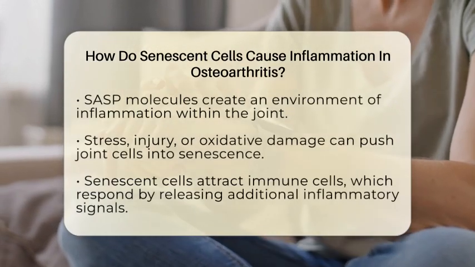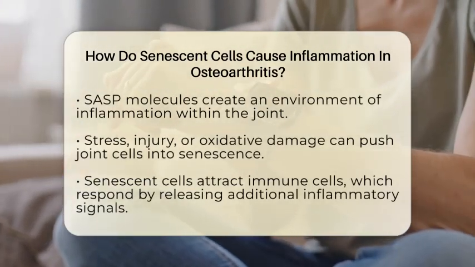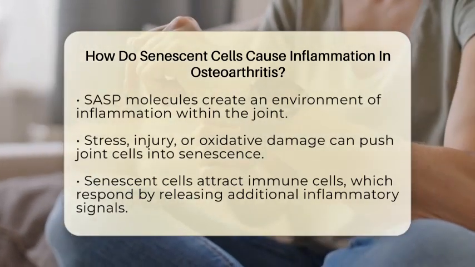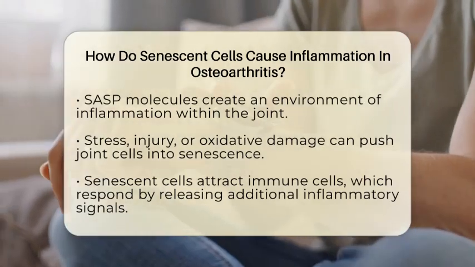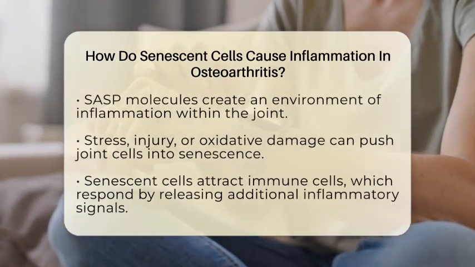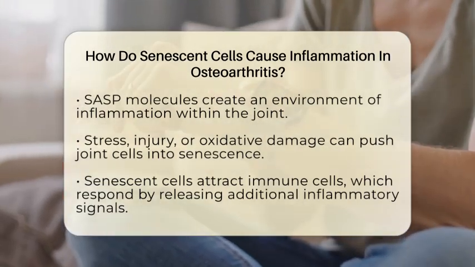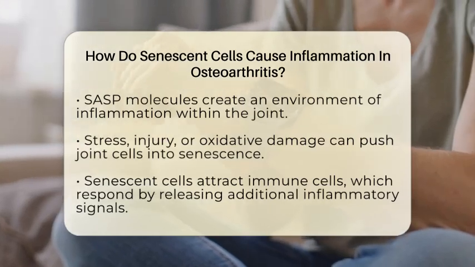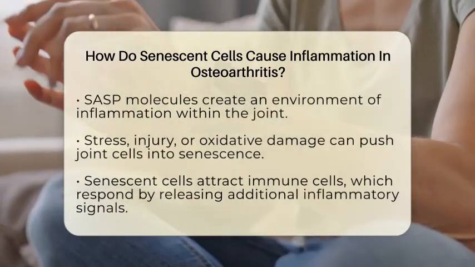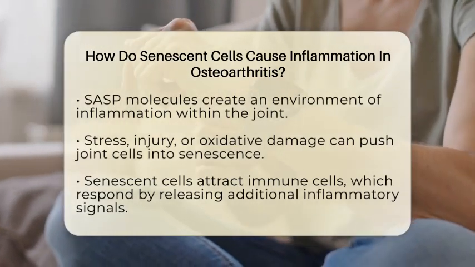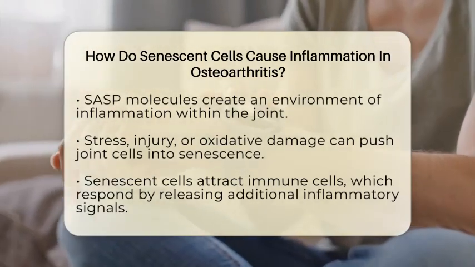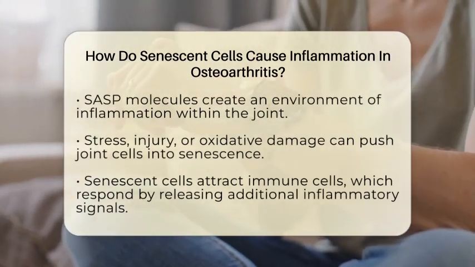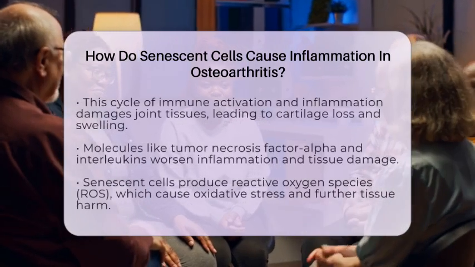The process starts when joint cells experience stress or damage from aging, injury, or oxidative stress. This stress pushes them into a state called senescence. Once in this state, the senescent cells begin to secrete SASP factors that attract immune cells to the area. These immune cells respond by releasing their own inflammatory signals, which amplifies the inflammation. This ongoing cycle of immune activation and inflammation causes tissue damage, like cartilage breakdown and swelling of the synovial tissue, which lines the joint. This damage leads to pain and stiffness, common symptoms of osteoarthritis.